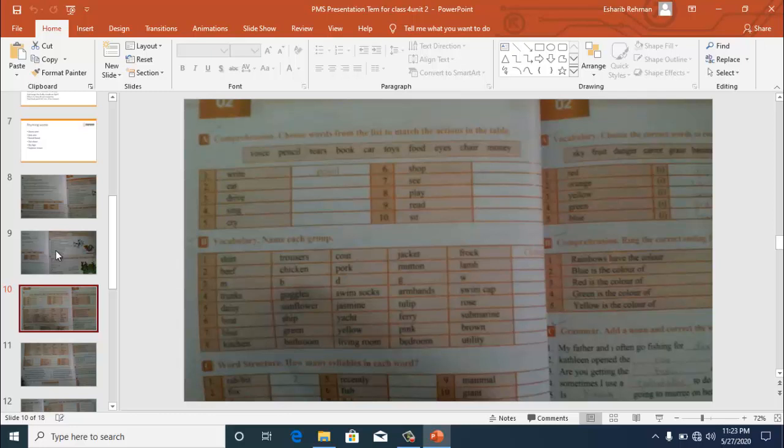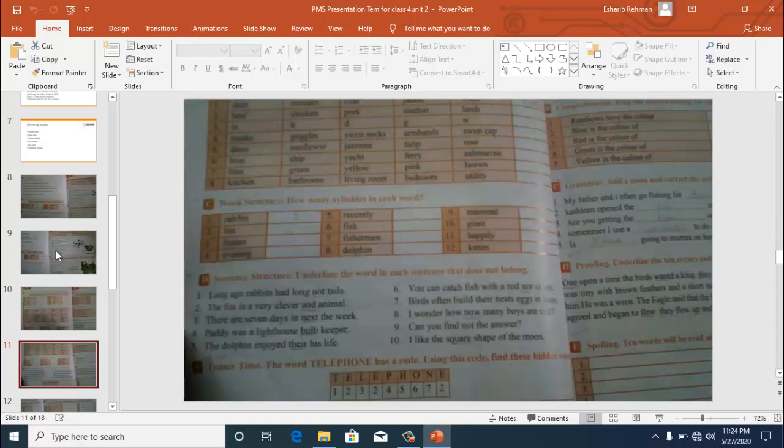Then exercise number C, word structure. In this you have to see how the words are written and whether they are having one syllable or two syllables. You have to divide the structure of a word, how these words are made. Like rabbit. Rabbit is having two syllables. It is made up of two syllables, one is rab and the second is bit.